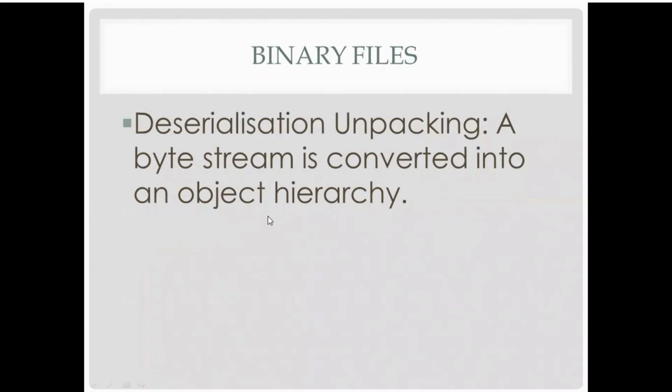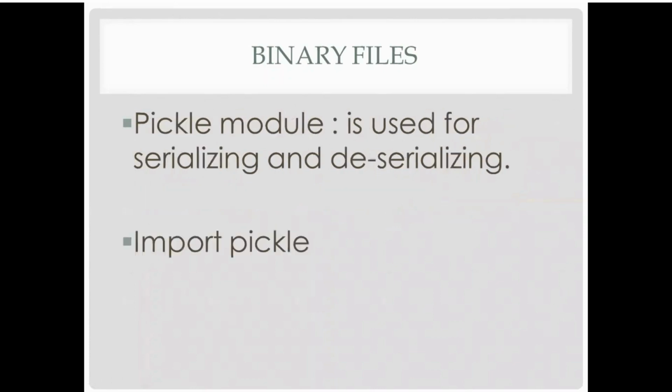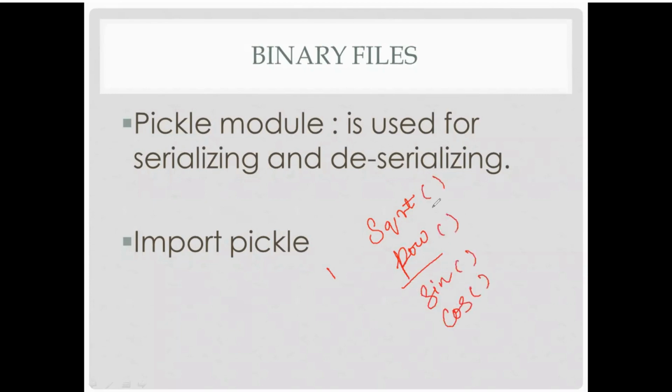Okay, so if you want to achieve this serialization and deserialization, you need to import a module. For example, if you want to use any mathematical functions like square root, power, sine, cos, in the first line normally we will import math.